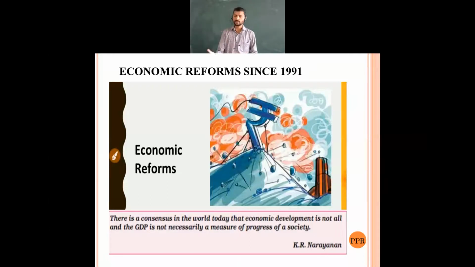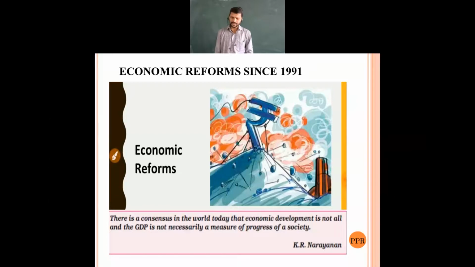Put simply, in this chapter, new economic policies were framed in the year 1991. That is what we call economic reform since 1991. As you are seeing in the slide, K.R. Narayanan says that there is a consensus in the world today that economic development is not all, and GDP is not necessary to measure the progress of a society.